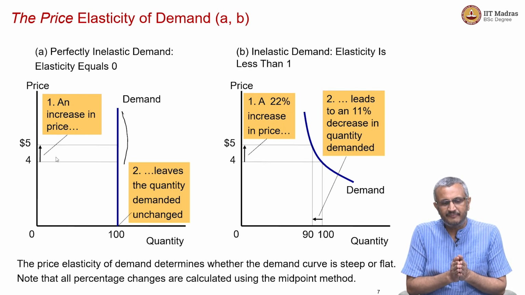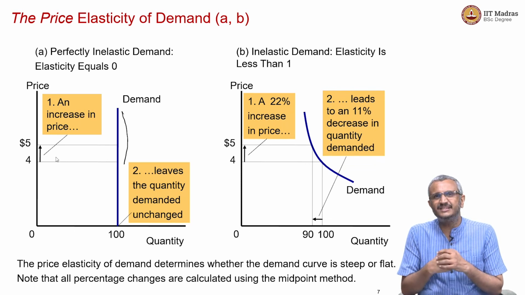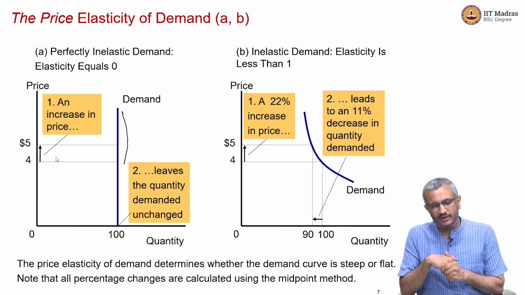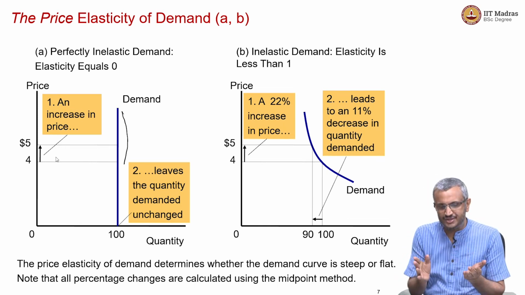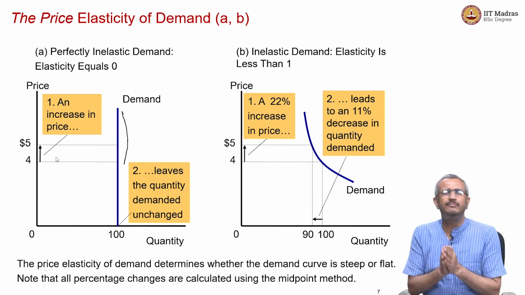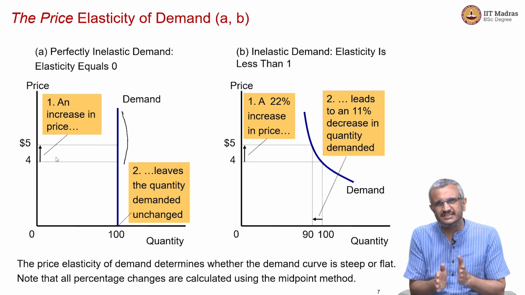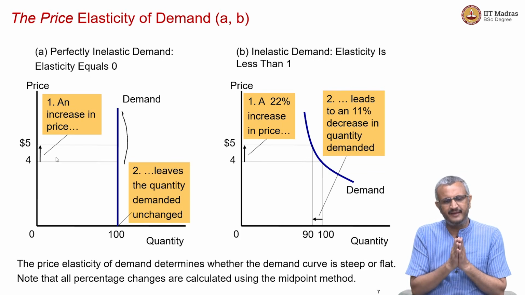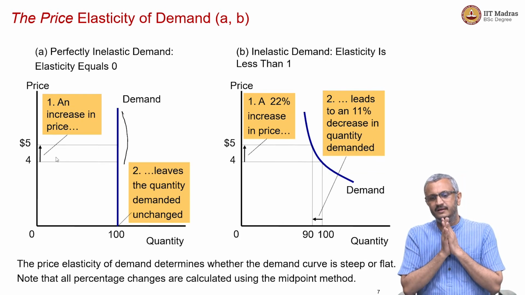It means that when the price of a commodity is increasing, that is, an increase in the price from $4 to $5 leaves the quantity demanded unchanged. I am buying only that much. I am not going to buy more because the price has varied, or I am not going to buy less because the price has varied. So, that is a perfectly inelastic demand curve.